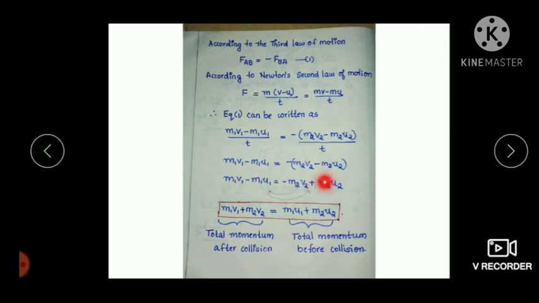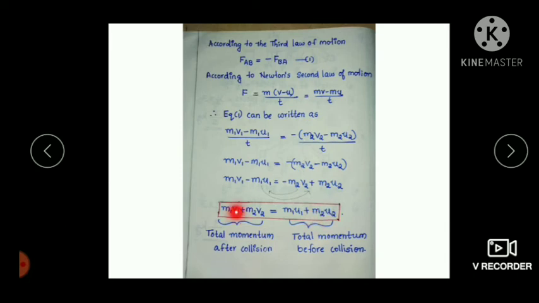Then on rearranging this, we will get m1 v1 plus m2 v2 is equal to m1 u1 plus m2 u2. So what is this? Final momentum of object A plus final momentum of object B is equal to the initial momentum of object A and initial momentum of object B.